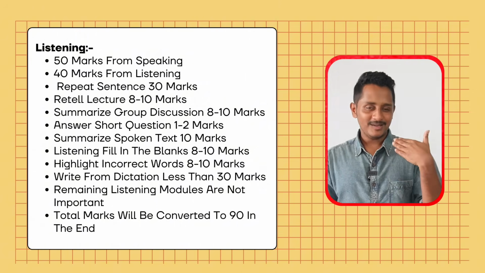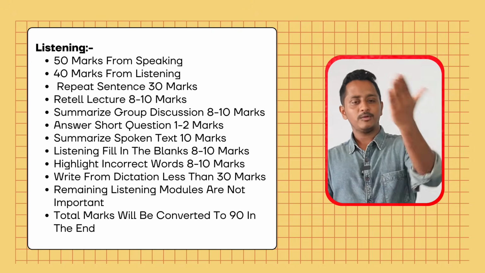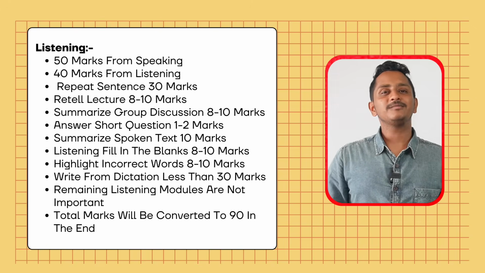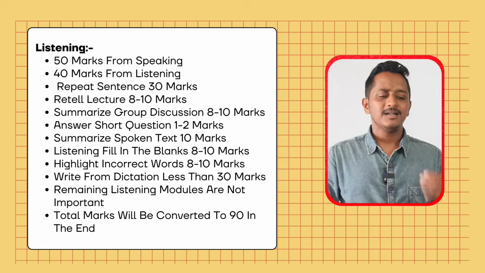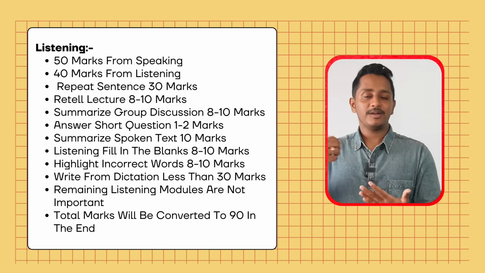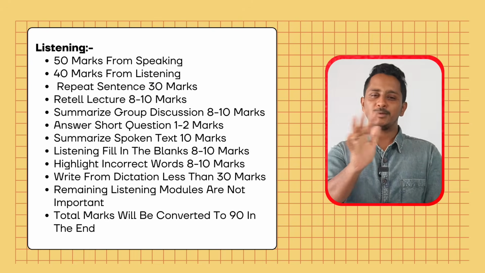Next, in the listening module, summarize spoken text, 8 to 10 marks. Listening fill in the blanks, 8 to 10 or 12 marks. Highlight incorrect words, 8 to 10 or 12 marks. Write from dictation, less than 30 marks. This is what I encountered. Writing marks from write from dictation is more, and write from dictation contributes less than 30, probably 25, 23.